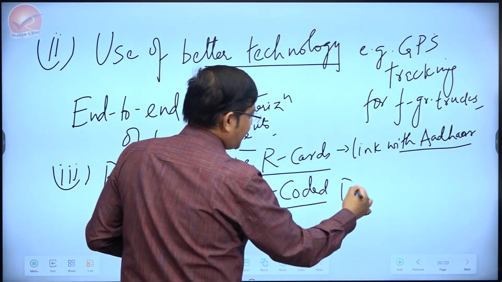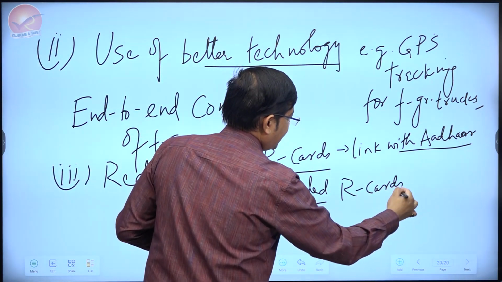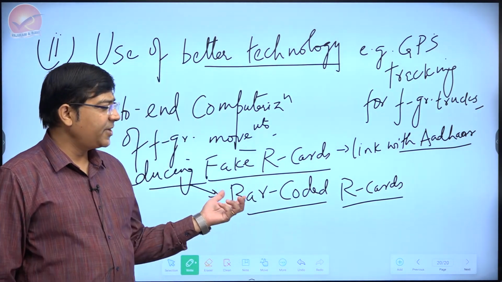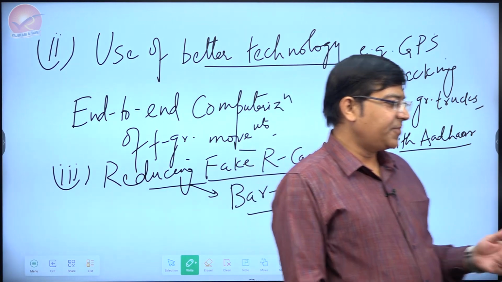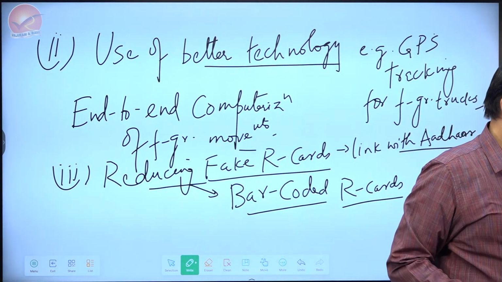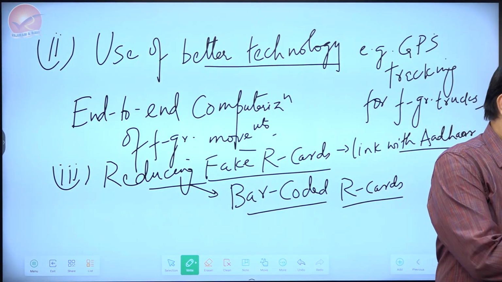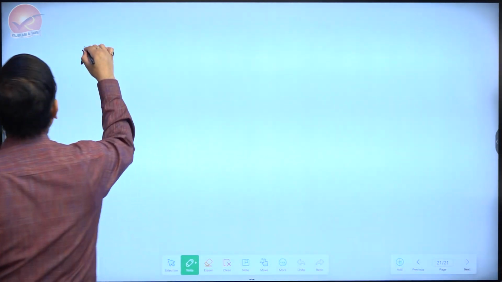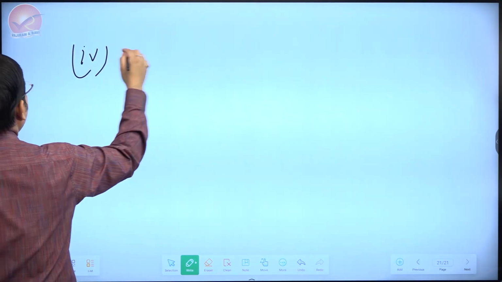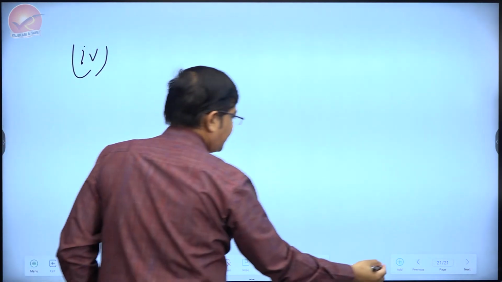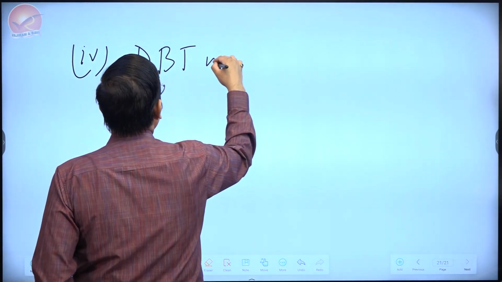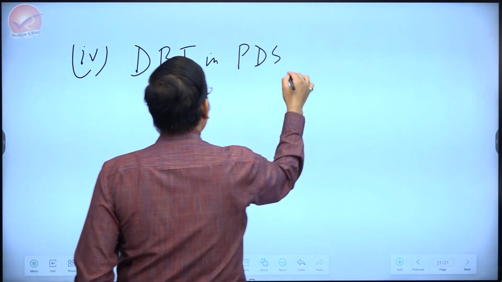The issuance of bar-coded ration cards by states like Chhattisgarh, and now by many other states, has been a big reform. So these are all the reforms that you can talk about in this particular case. Finally, you can also talk about, as the common official aspect goes, that this is not just about reducing PDS leakages, but in general introducing DBT in PDS, which is also quite debatable.